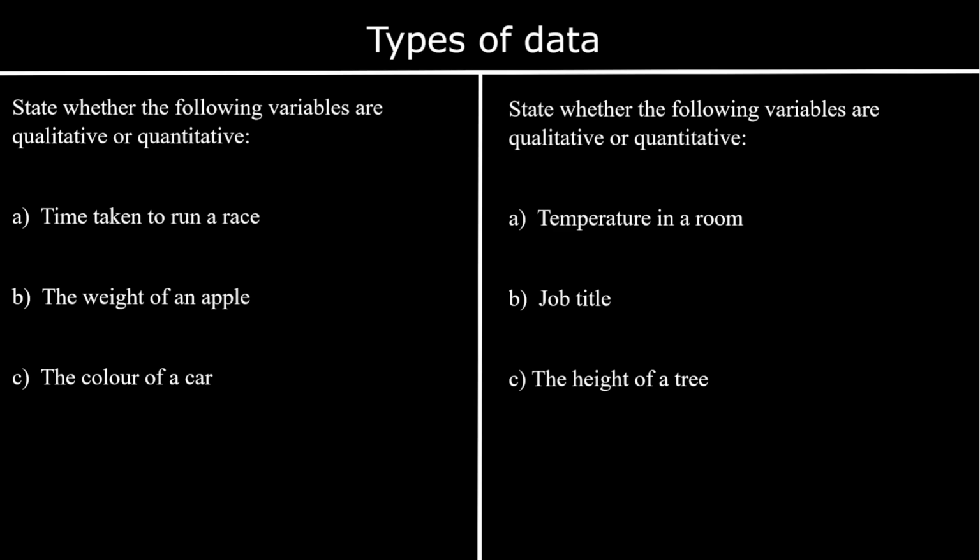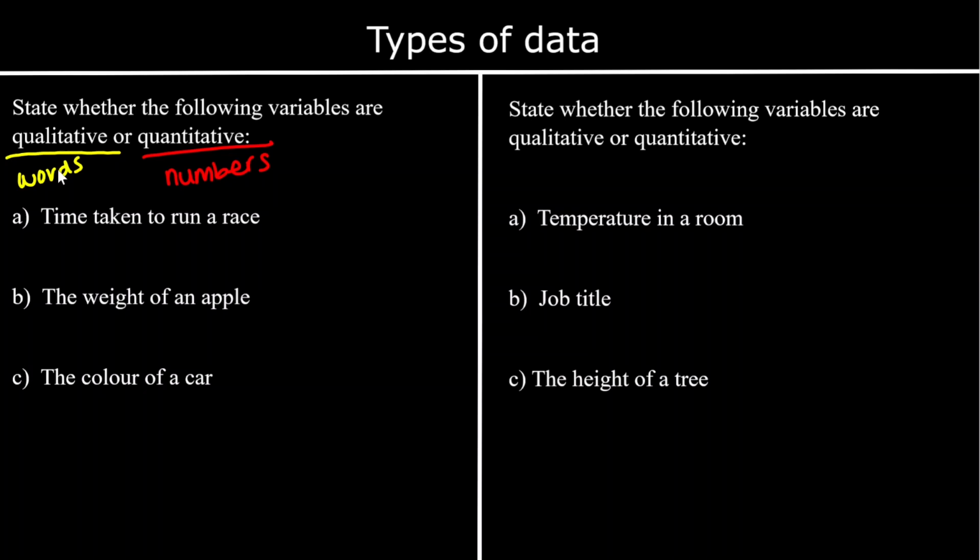Now we are going to look at types of data. Firstly, we're looking at qualitative and quantitative. So qualitative, that's anything to do with qualities, and they are things that we are going to write down in words. And quantitative, that is to do with quantities, so anything we can measure or we can count. Anything in numbers is quantities, quantitative. Anything in words is qualities, qualitative.